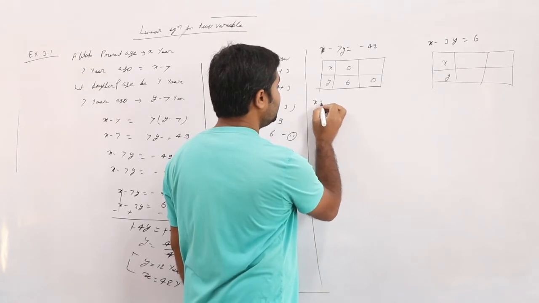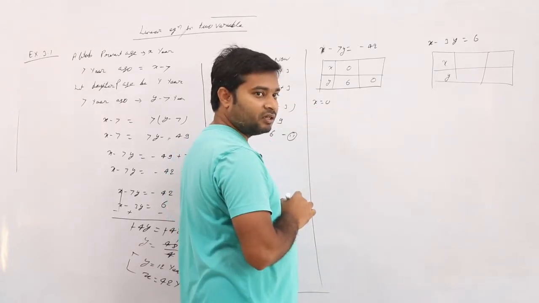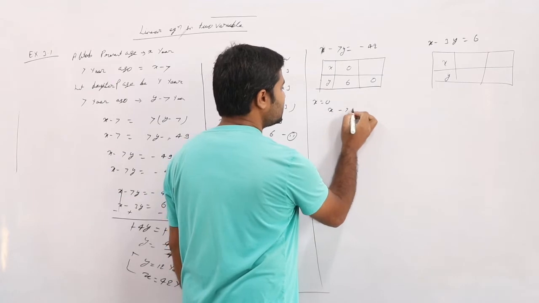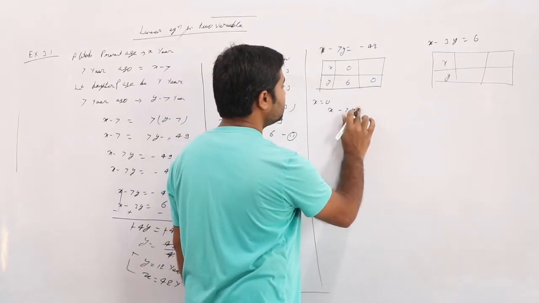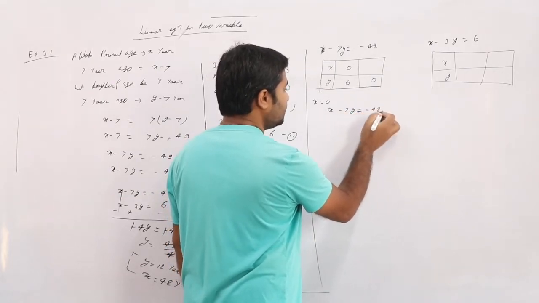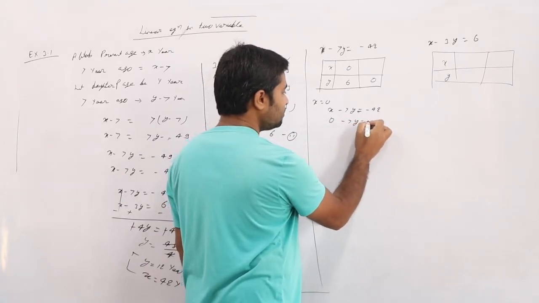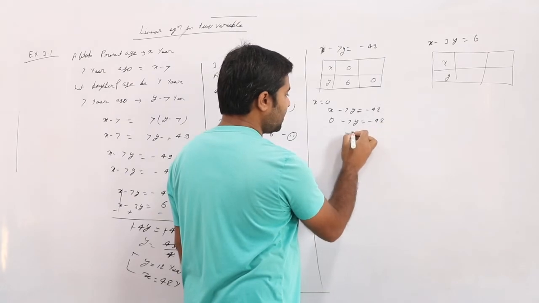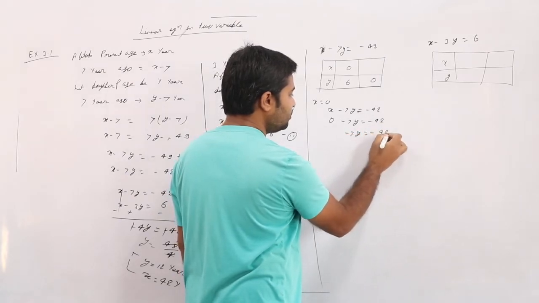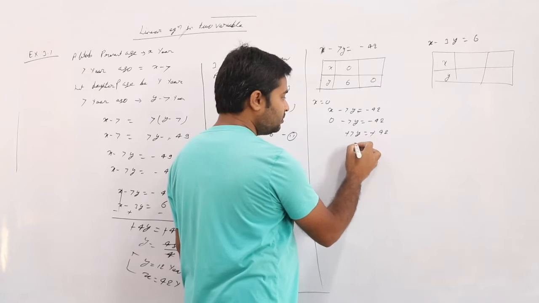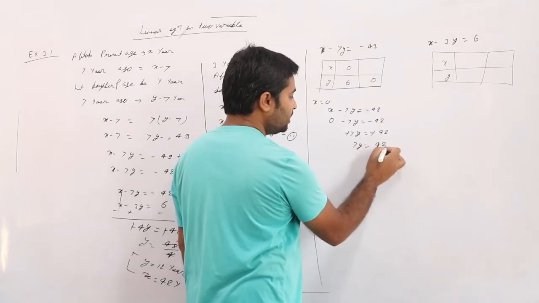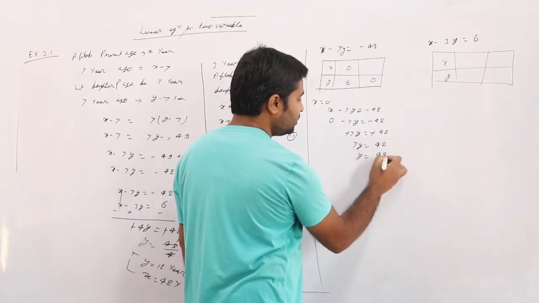You are not being with me. Then I am putting x is equal to 0. What is the equation? x minus 7y is equal to minus 42, right? x is equal to 0 means minus 7y is equal to minus 42. Cancel, so 7y is equal to 42. y is equal to 42 by 7.